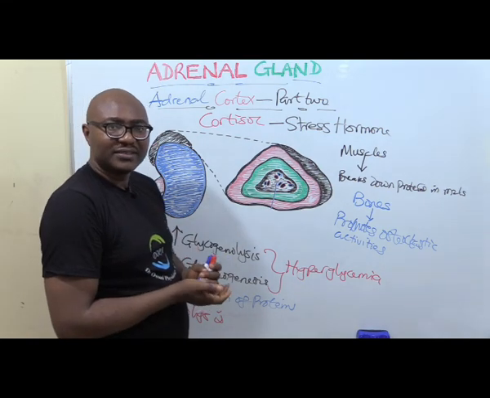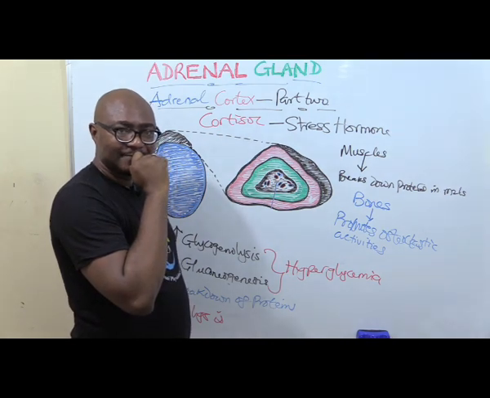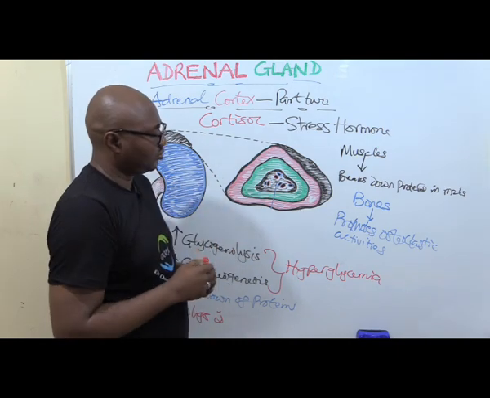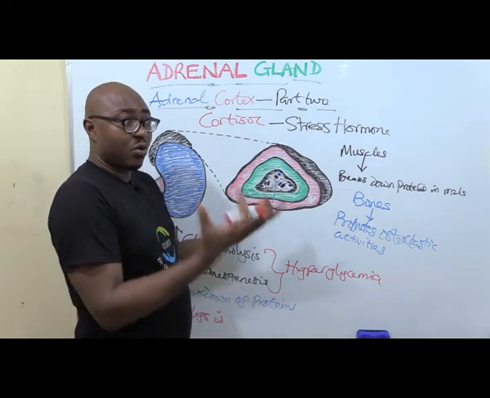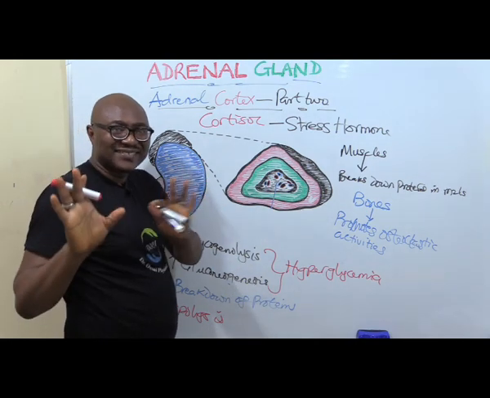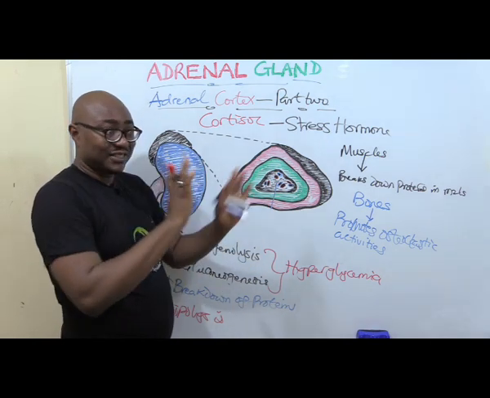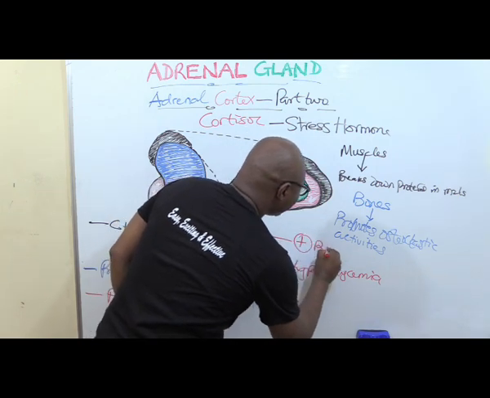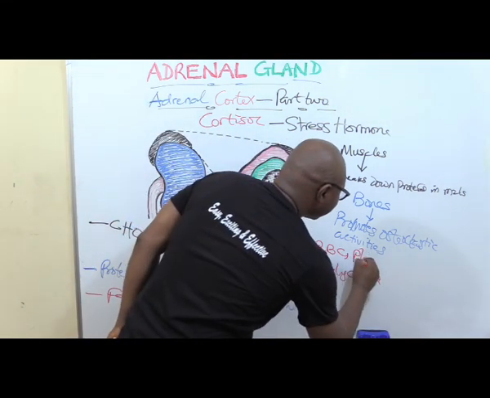For example, in the blood, it promotes erythropoiesis. It increases RBC, that's red blood cell production. Of course, in stressful situations, you need more oxygen, because oxygen is part of what you need in combination with glucose in the mitochondria to produce ATP. That means it will support anything that has to do with oxygen. So you see how logical it is. Very easy to understand. It has a positive effect on RBC production, and also platelets.